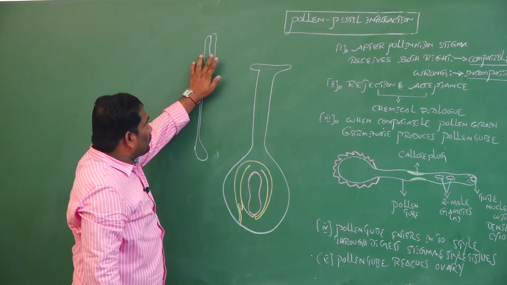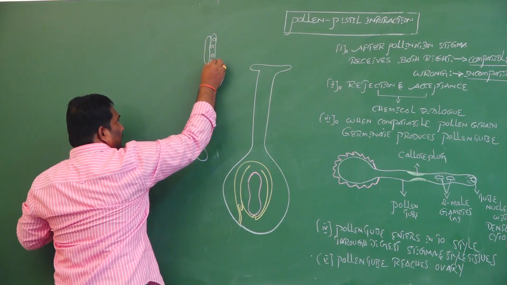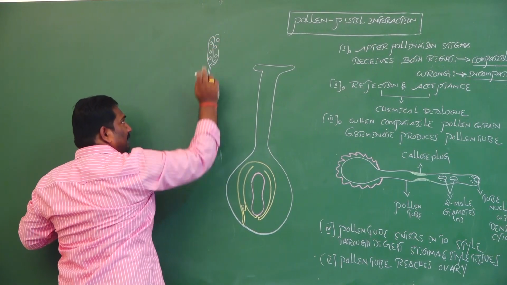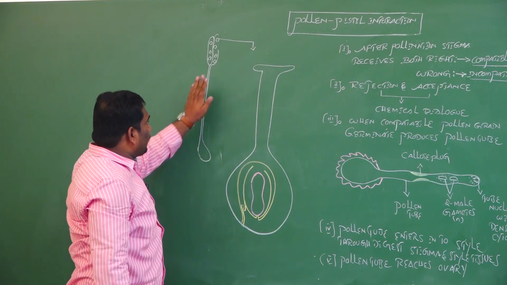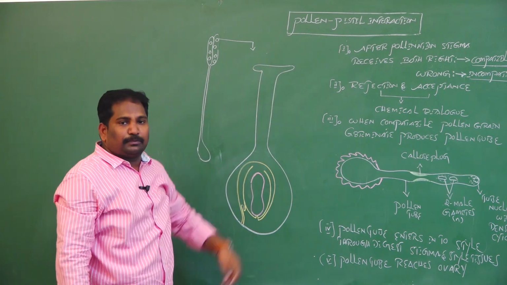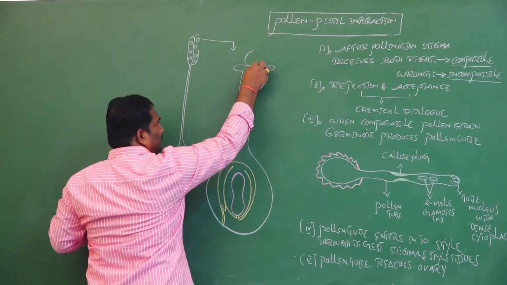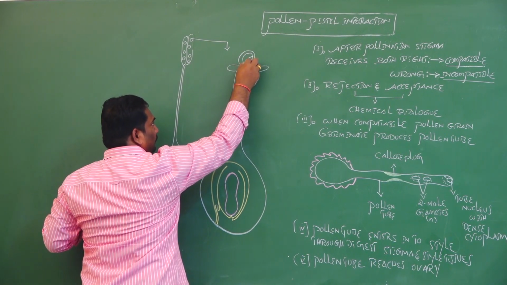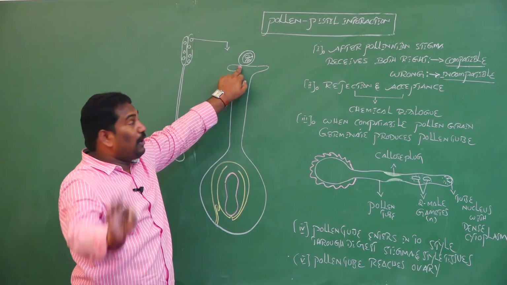Most of the anthers are bilobed and dithecous, and inside, many pollen grains are produced. At maturity, when the anther wall ruptures, the pollen grains are released. The transfer of this pollen grain from anther to the surface of the stigma is called pollination. When the pollen grain lands on the surface of the stigma, up to here is pollination.